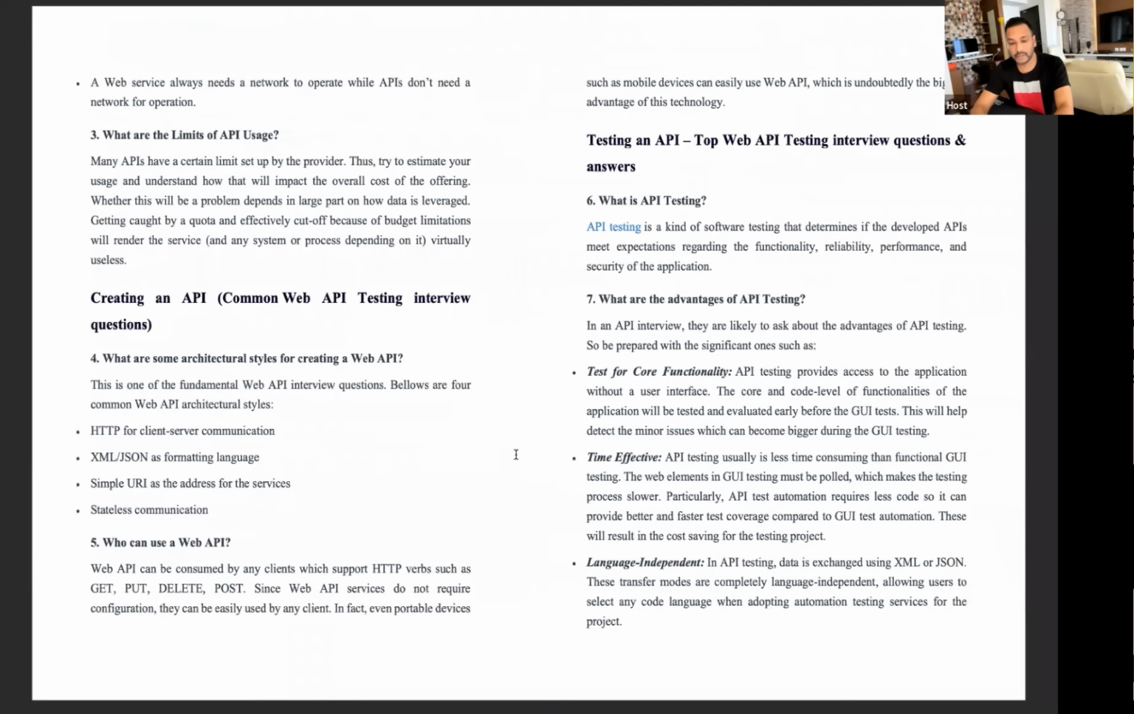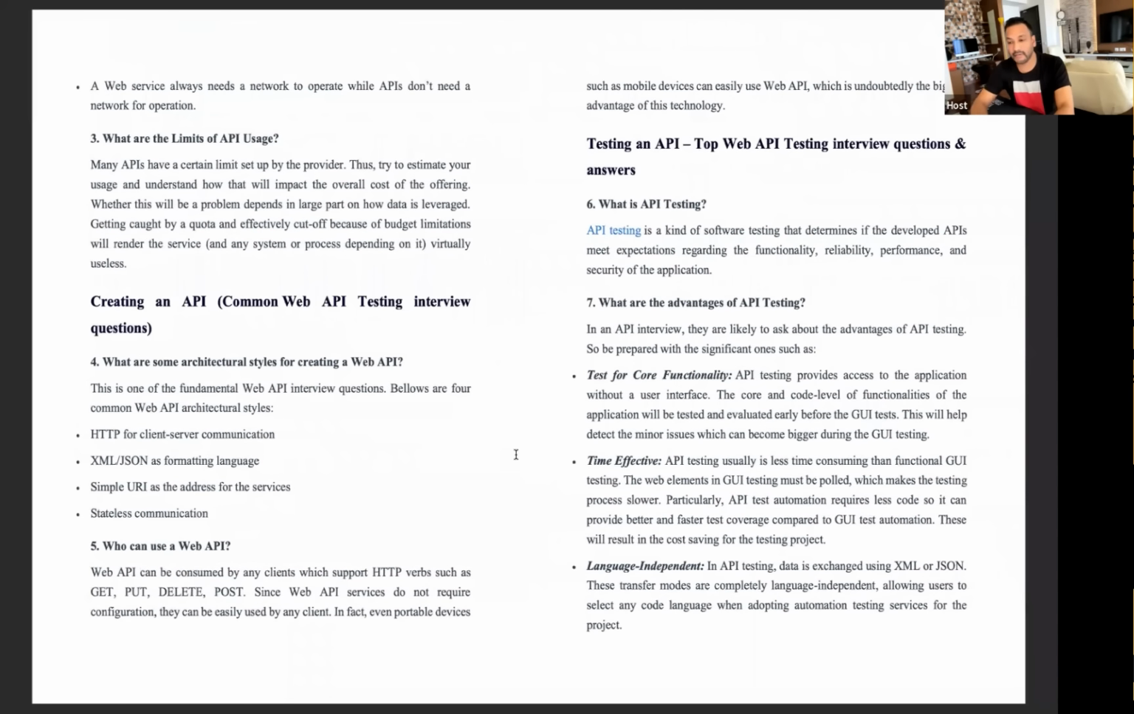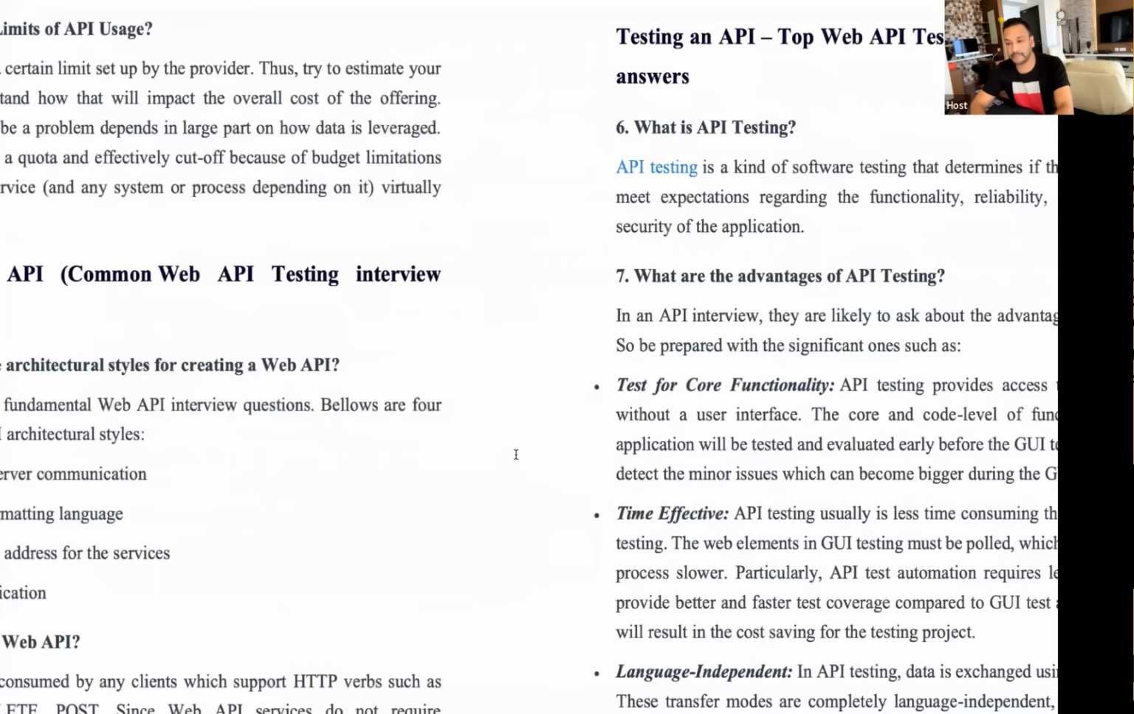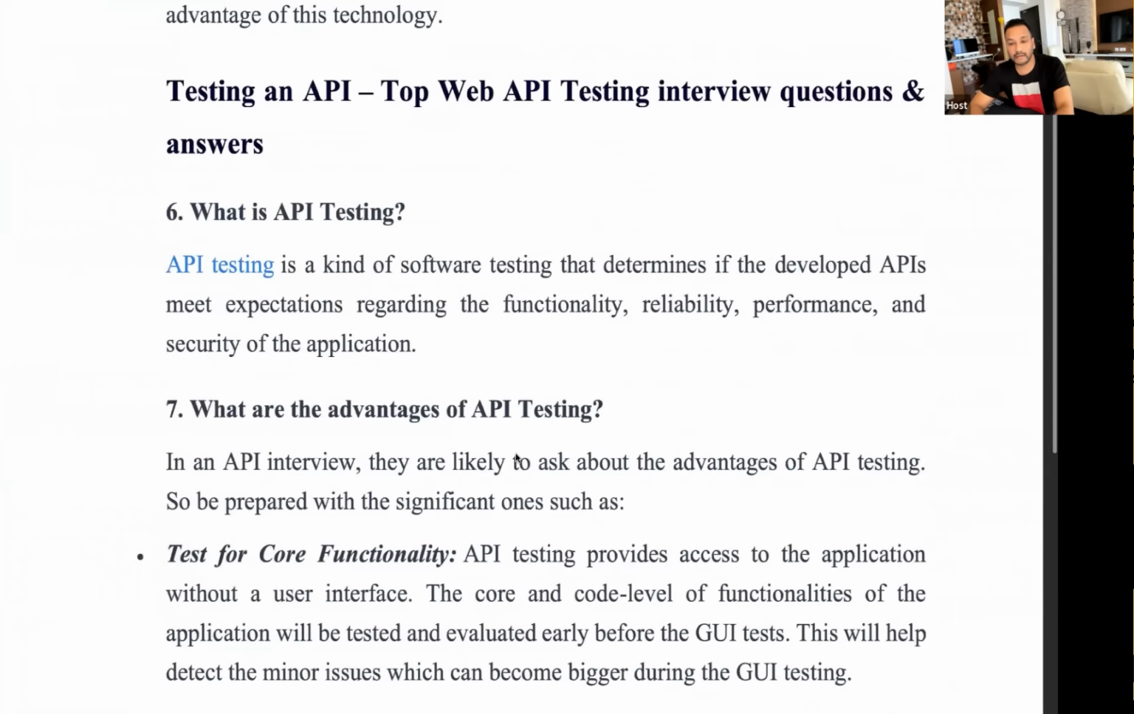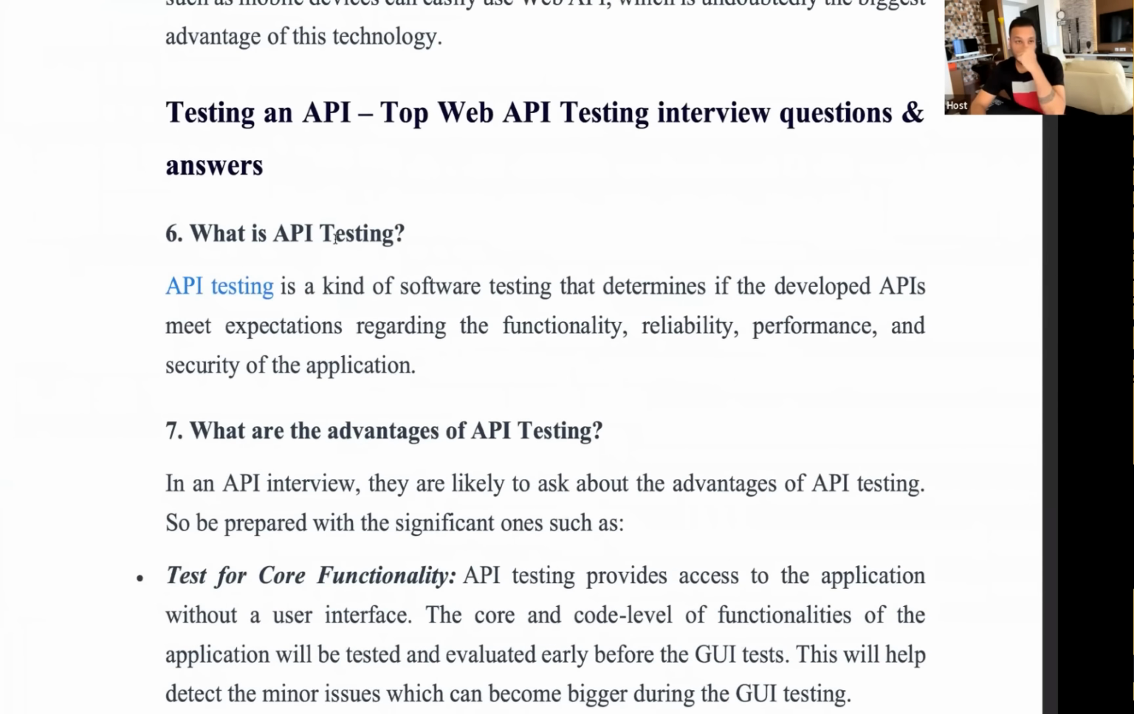Now, let's talk about the next question. Who can use a web API that we have already taken? Now let's take the sixth question. The sixth question is about that. What is API testing? And what kind of testing do we have to perform for API? So obviously, with APIs, everything is running in the background. Everything is happening in the background.